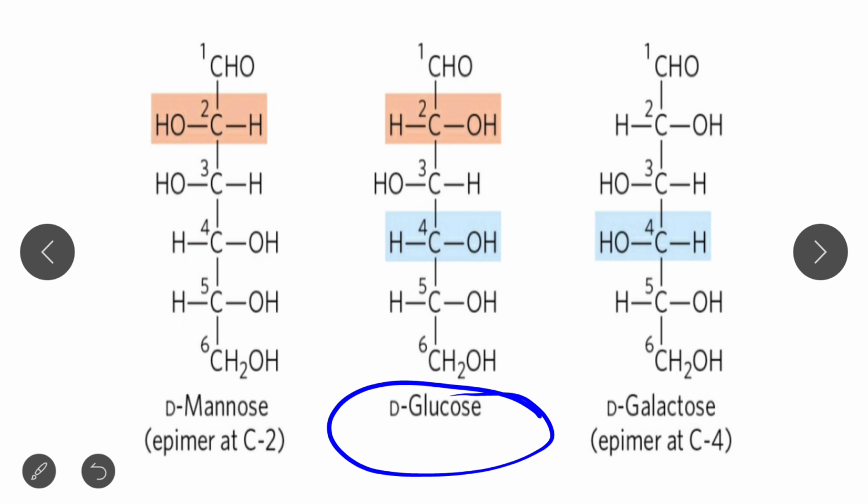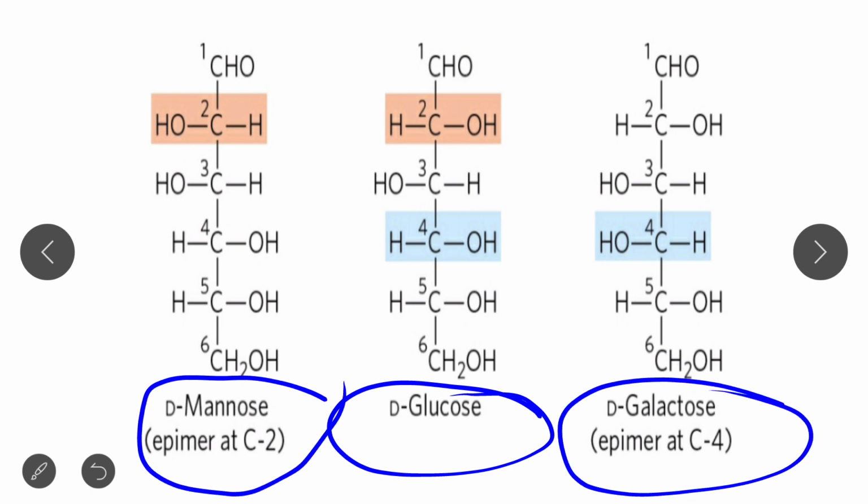This is the structure of D-glucose. Clear? D-glucose. So this is the structure of D-mannose and this is the structure of D-glucose. Now you can find out that the structures of D-glucose, D-mannose and D-galactose differ at some point in a carbon atom. Now this is the central structure of D-glucose.